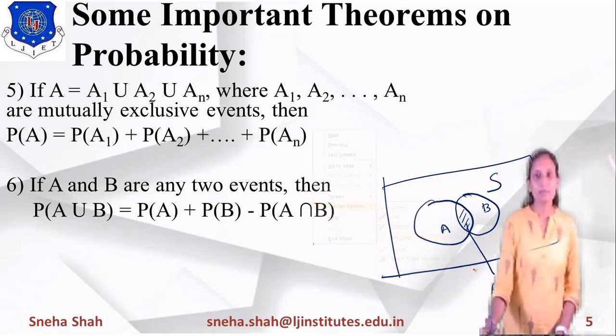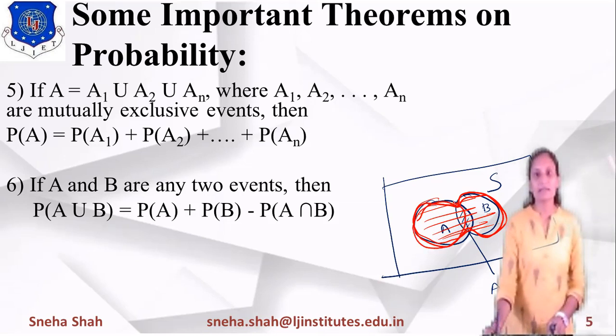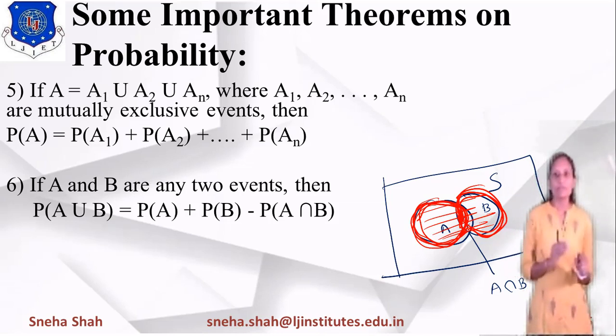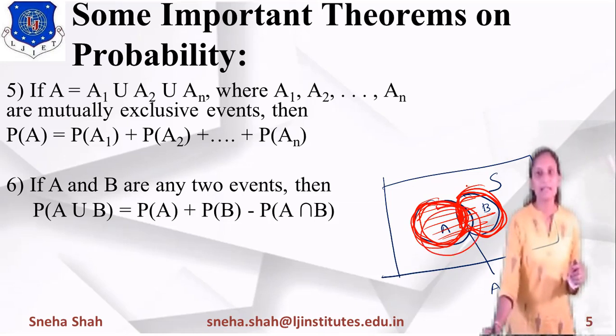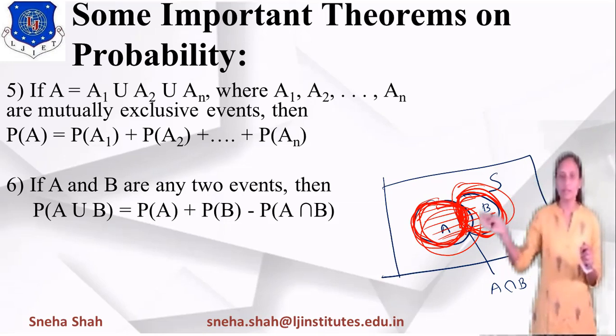So this one is A and this one is B, and if I take A union B, this common part should be there too. But if I take probability of A and probability of B, this common part will occur 2 times, so we have to remove it 1 time.